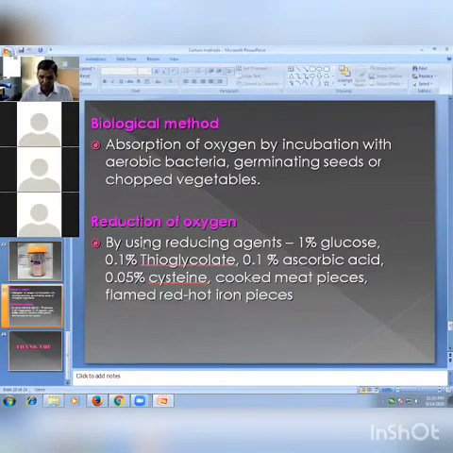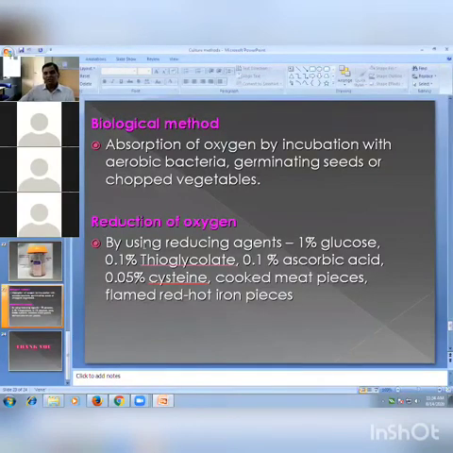Then, after that, one more point is obtaining pure growth. For obtaining pure growth, use enrichment media. So the use of enrichment media is also important. Then treatment of the specimen. For example, in the case of sputum in tuberculosis, whenever we are isolating tuberculosis, we treat the sputum with NaOH. Only Mycobacterium tuberculosis tolerates that, and all other organisms present in the sputum die. So we isolate only the tuberculosis bacilli like that.